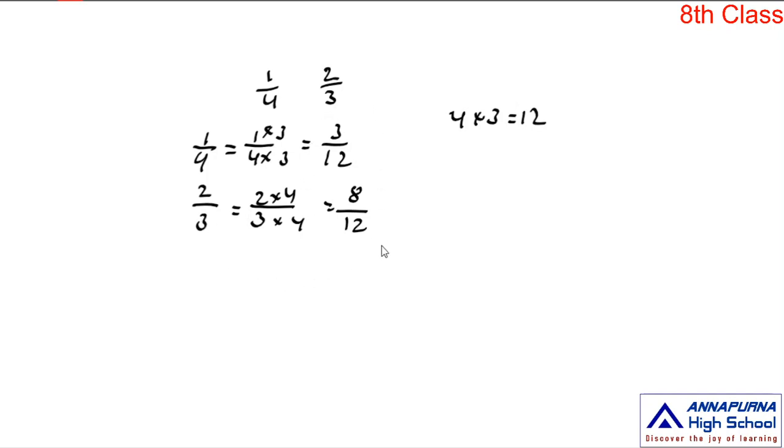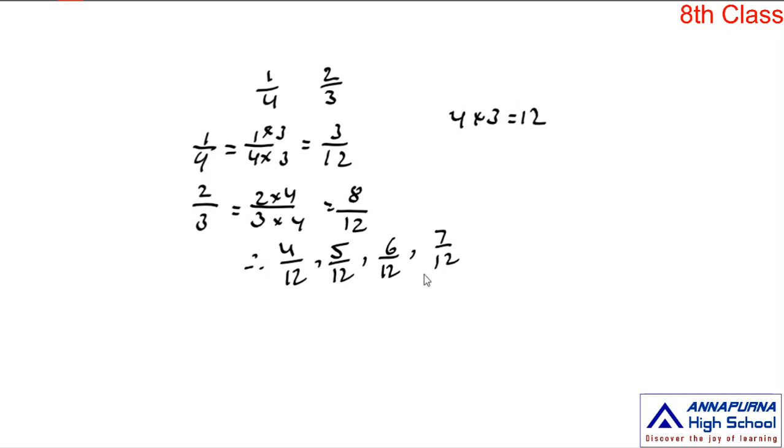Now observe these two rational numbers 3/12 and 8/12. The denominators are equal. By taking the numerators, yes, we will find a finite number of rational numbers in between them. So here clearly 4, 5, 6 and 7 are the four integers between 3 and 8. Therefore 4/12, 5/12, 6/12 and 7/12 are rational numbers between 3/12 and 8/12.